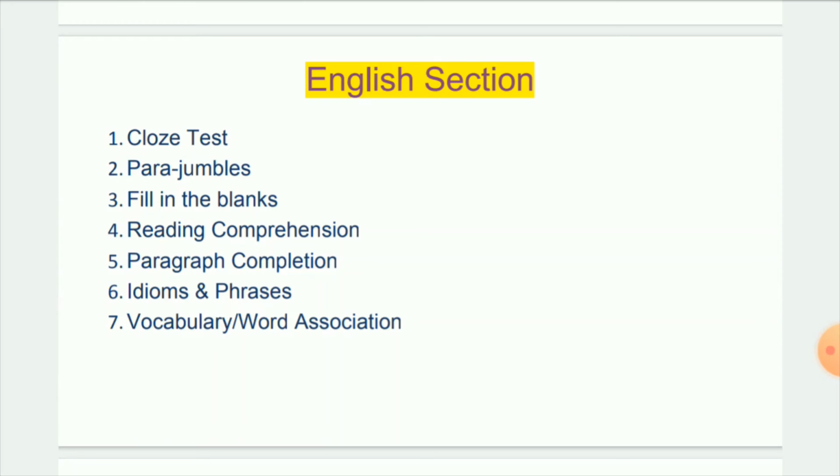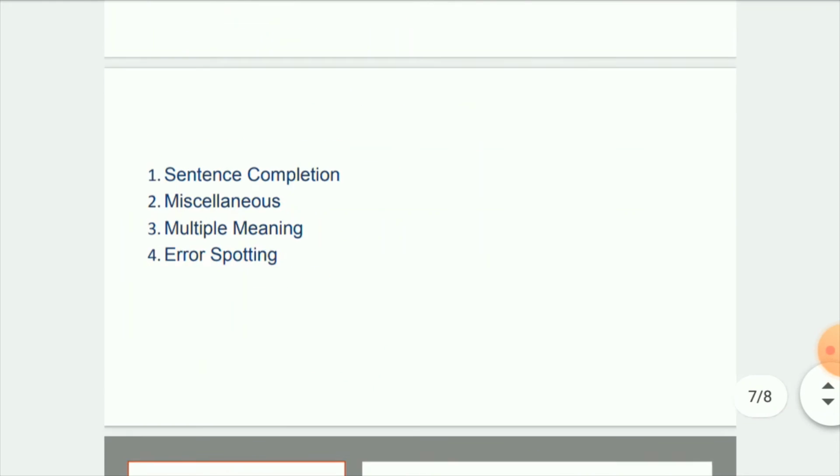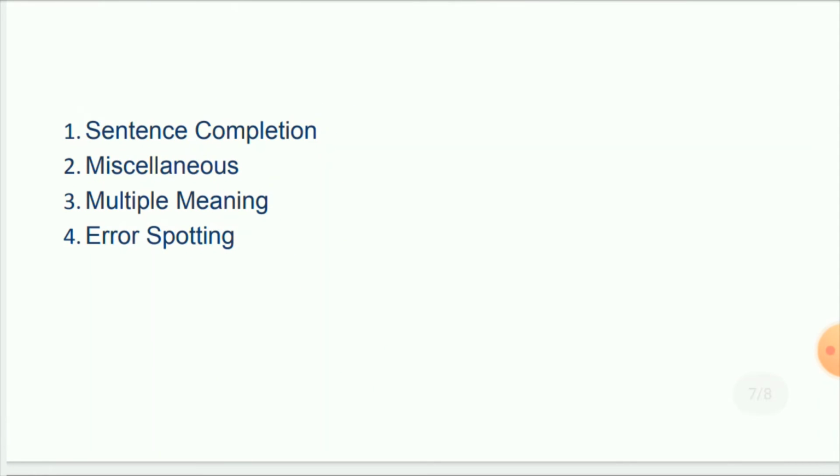In the English section we can expect cloze test. We have seen that in all slots of the prelims and mains exams, a cloze test came last year. And para jumbles are also very important. Fill in the blanks, we can expect for 5 to 10 marks. Reading comprehension is a must for every prelims and mains exam. Paragraph completion, where we give some paragraph and put some inputs into it. And idioms and phrases, vocabulary and word associations will come under reading comprehension. They can give 2 to 4 marks for synonyms and antonyms.